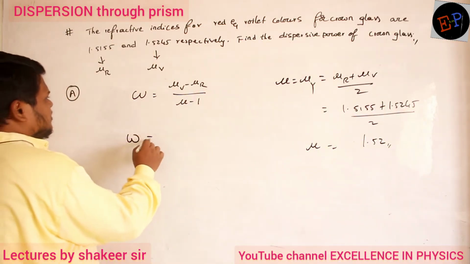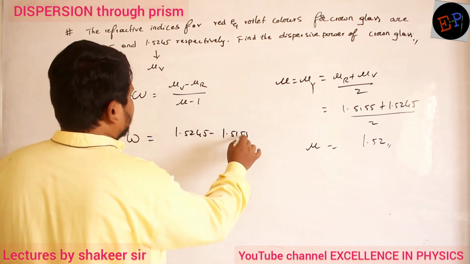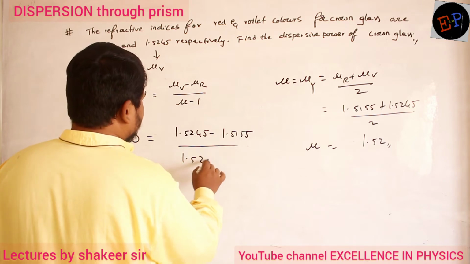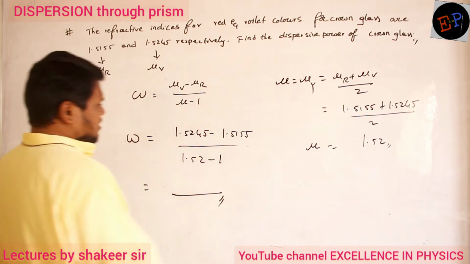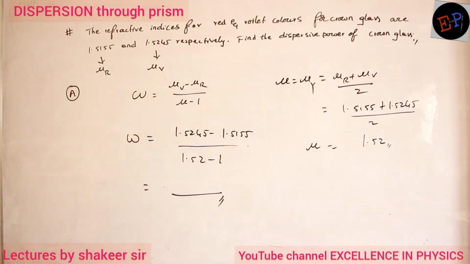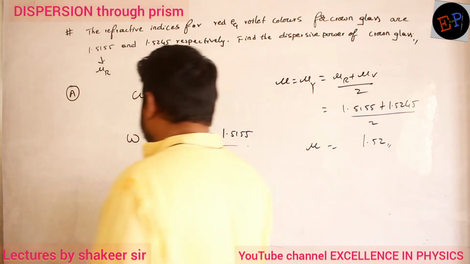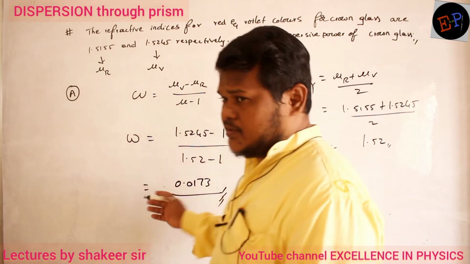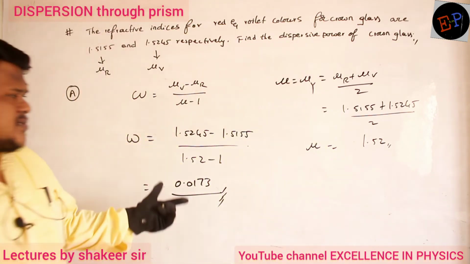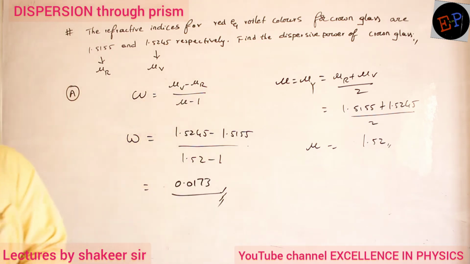So dispersive power is equal to 1.5245 minus 1.5155 divided by 1.52 minus 1. If you do this calculation, then you will get the dispersive power. Let us see what is the answer he gave. 0.0173. So this is the dispersive power. And it also doesn't have any units, because it is just a comparison between refractive indices. So you don't find any units here.